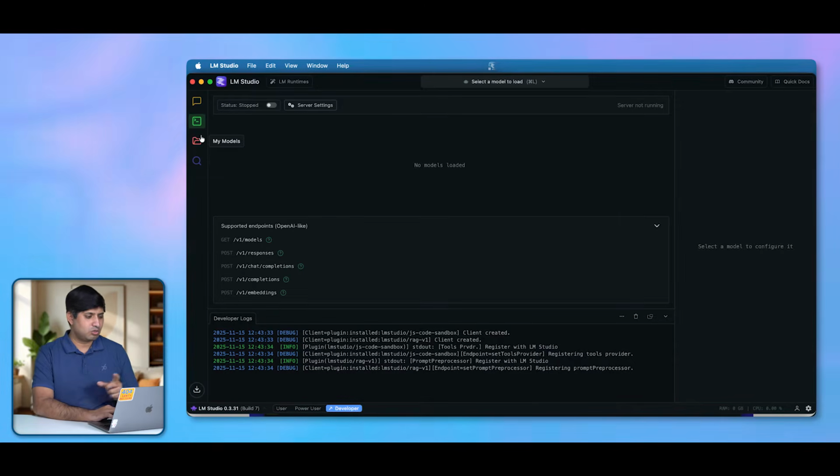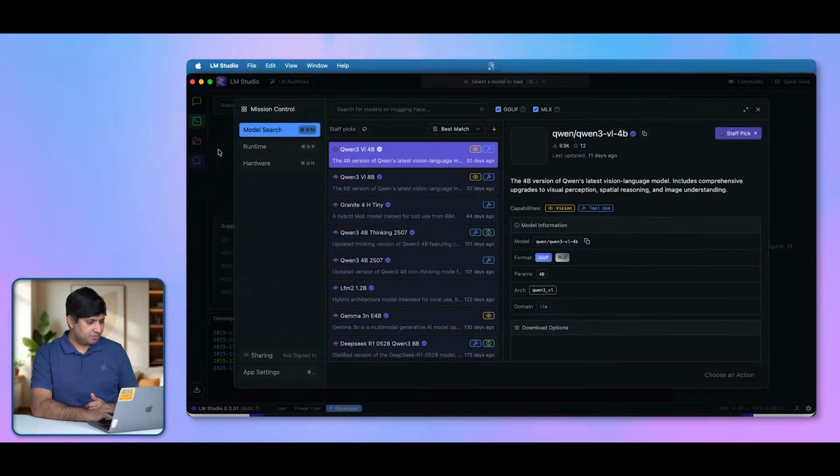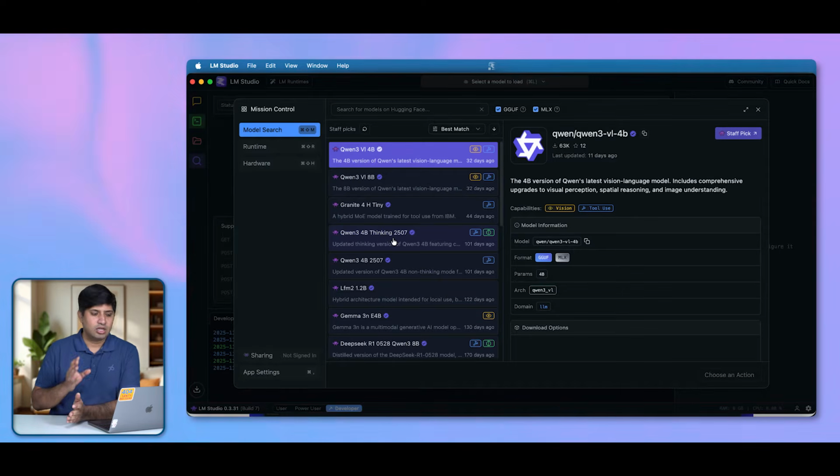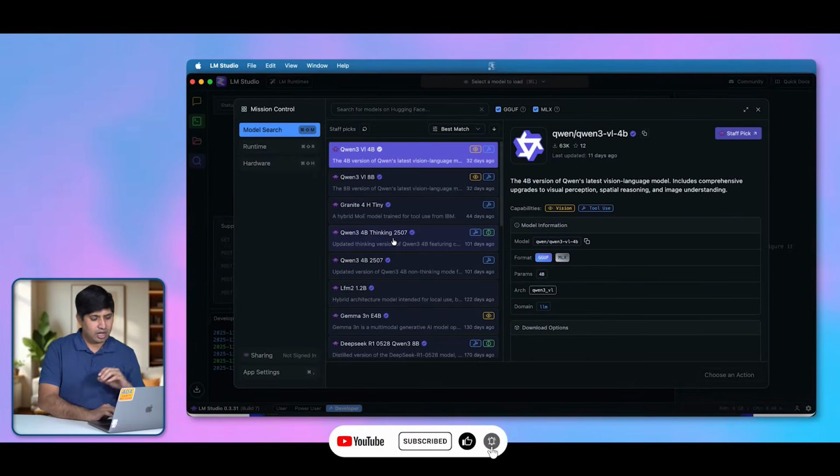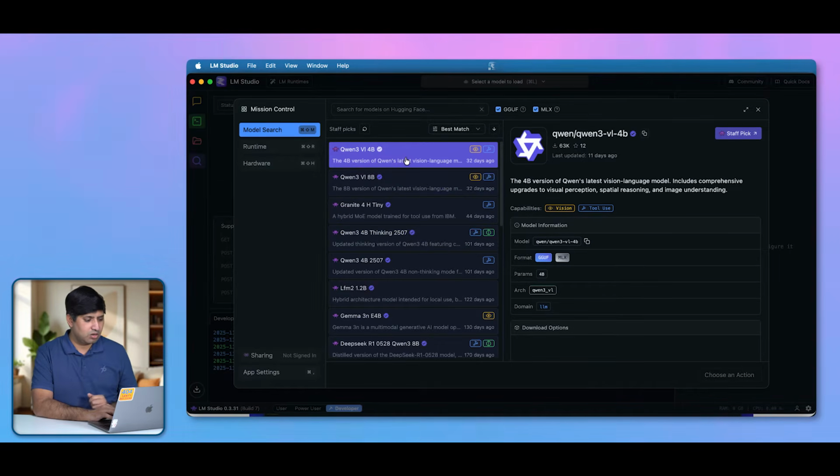So let's just jump on to the Discover tab. I'm not going to the My Models window because we are going to look at it at the end of this tutorial. So let's click on the Discover window and here you will see a lot of different options. These are the models that LM Studio staff has picked and recommended to you based on your hardware. Your system configuration will be different than mine. I'm using an M1 MacBook Pro. So according to LM Studio, this model is the most suitable model for me.